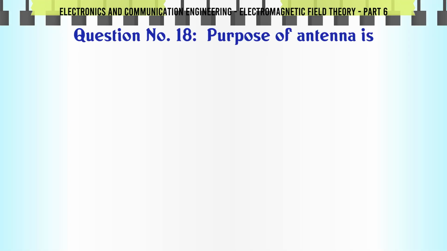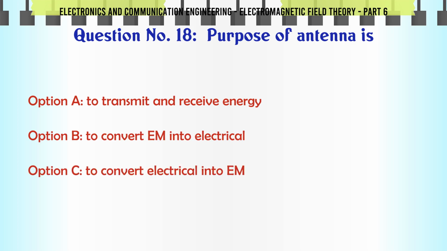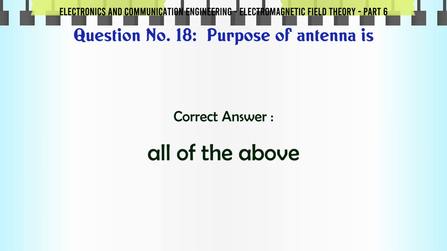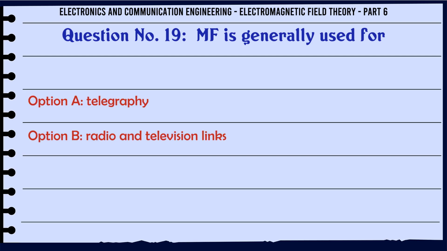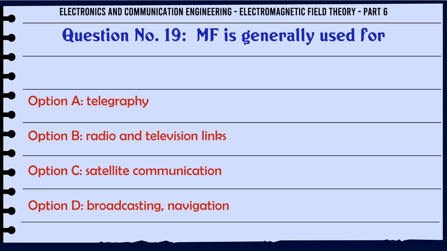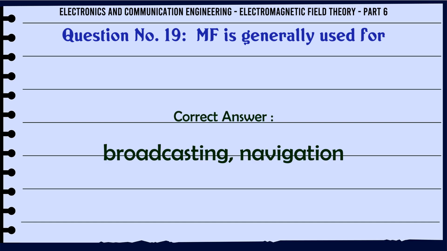Purpose of antenna is A. To transmit and receive energy, B. To convert EM into electrical, C. To convert electrical into EM, D. All of the above. The correct answer is all of the above. MF is generally used for A. Telegraphy, B. Radio and television links, C. Satellite communication, D. Broadcasting navigation. The correct answer is broadcasting navigation.